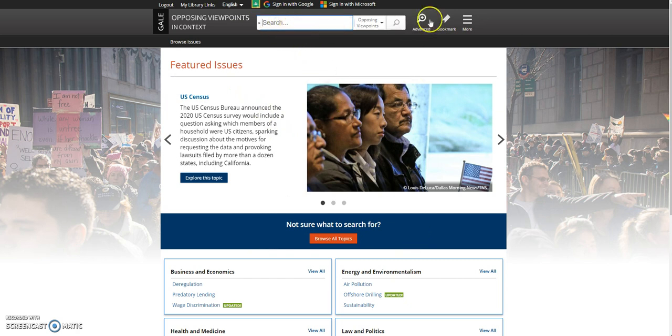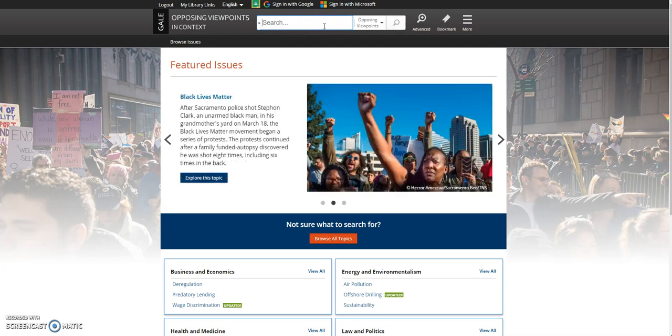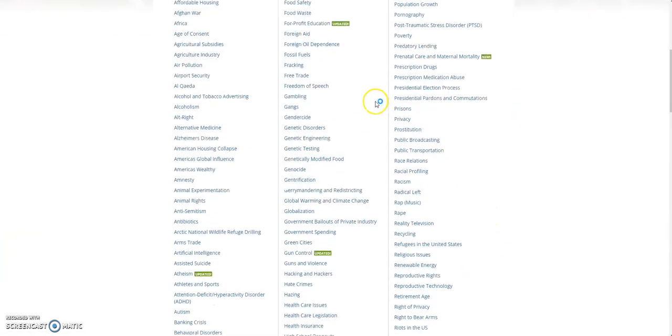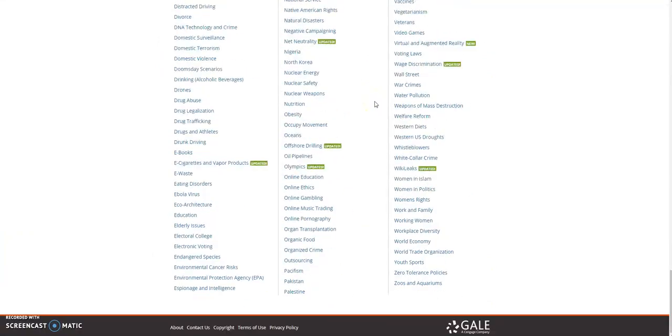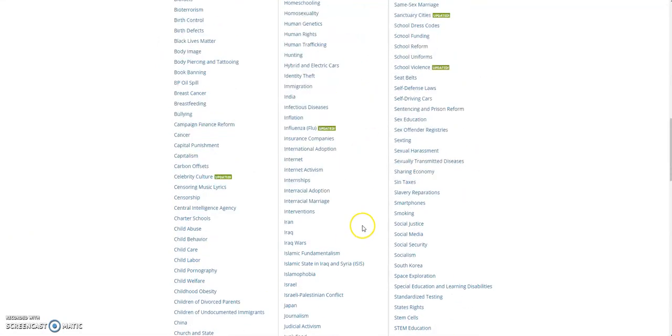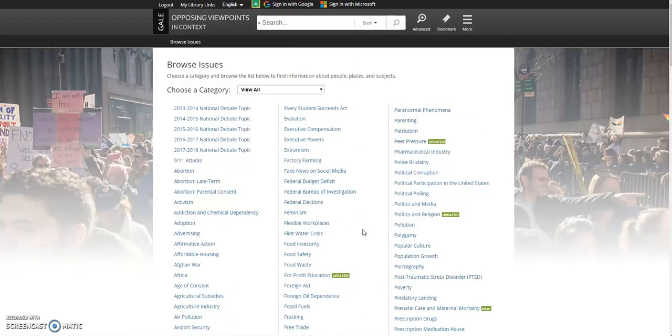You can click in the search bar if you have a topic you want to look up. If you're still deciding on a topic, which I think most of you are, you can come down here. It says not sure what to search for. Perfect. Browse all topics. When you click on that, it's going to bring up every category they have, and there are tons. If you cannot find a topic after looking at this, you're not trying very hard.